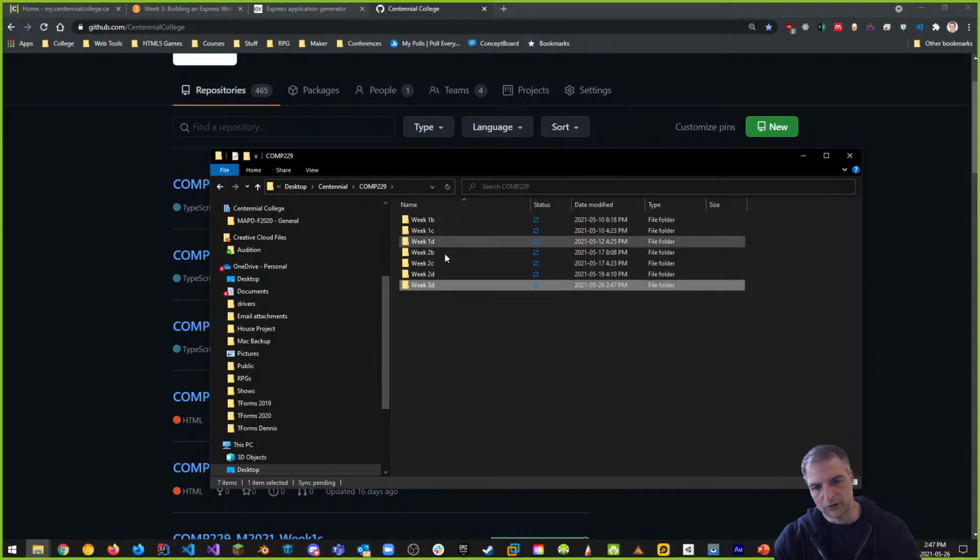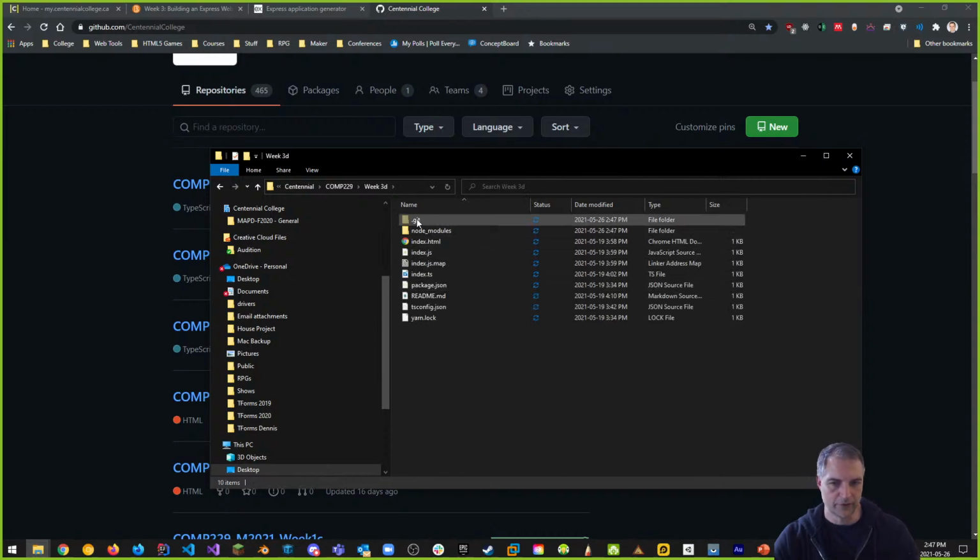Okay, one thing to do whenever you copy stuff like this: you know that you have a .git folder in here. So there are 2 things we can do about it. We can delete the .git folder and start Git again, or instead of doing this, because we're going to use this folder as a new structure in a second, right? What we're going to do is, because I want to base some of this on it, I want to keep some of the stuff. I want to keep the tsconfig.json. I want to keep the README file. I want to keep the package.json to some degree. We're going to come back and fix this in a sec. And the index.html file is going to be gone. We don't care about that, but we do care about another structure that I'm going to introduce to you in a second.